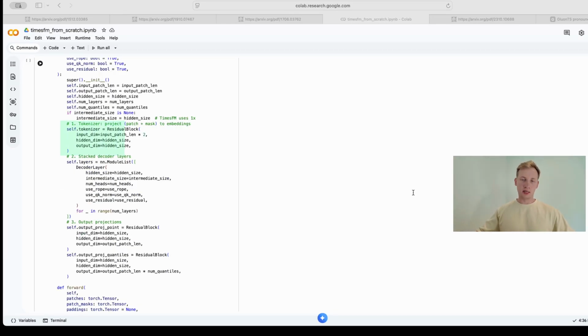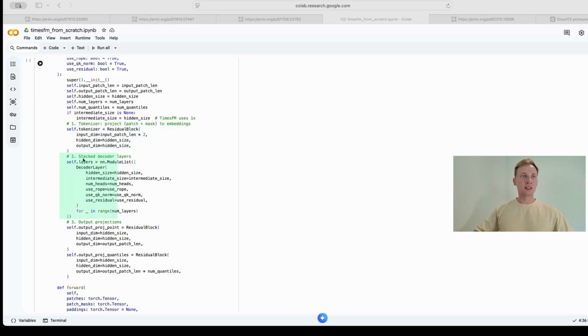Now we stack the layers and add the output heads. So the full stack decoder has three parts. The first one is the tokenizer. So a residual block that takes raw patches and masks, concatenates them, and projects them into embedding space. This is our entry ramp.